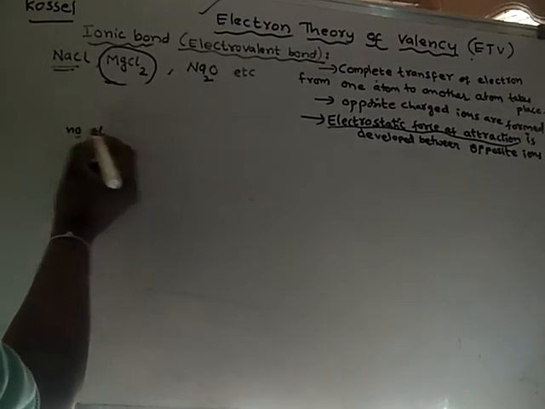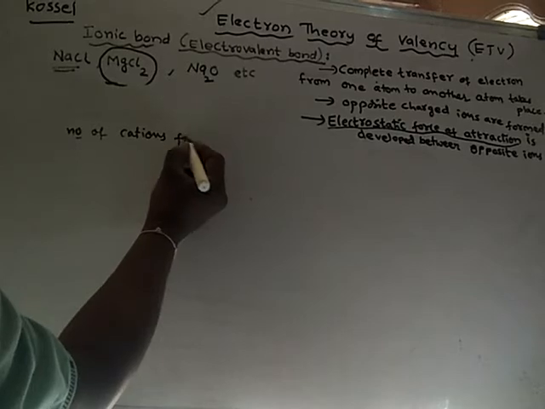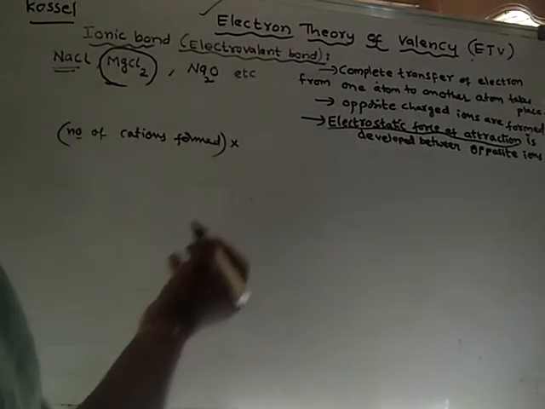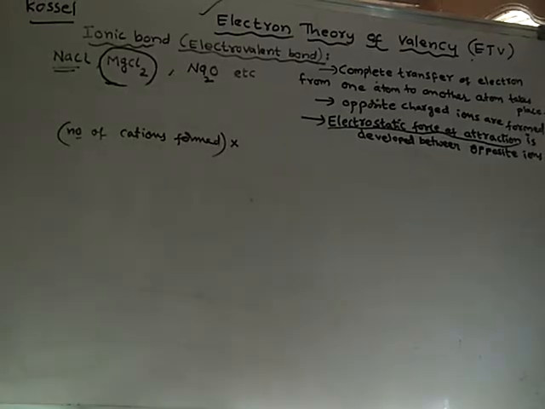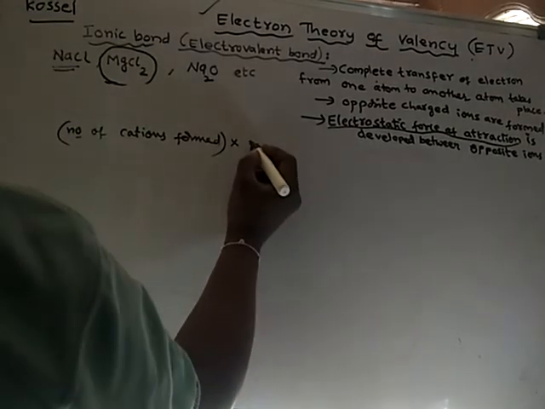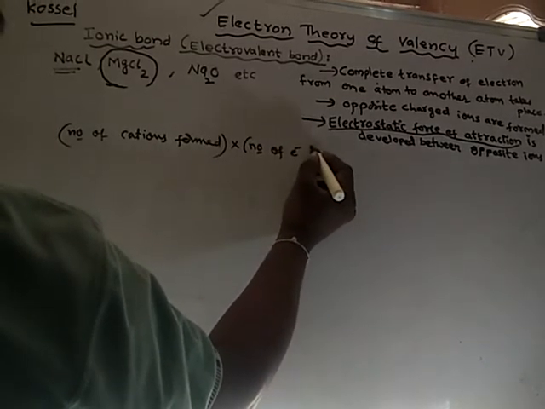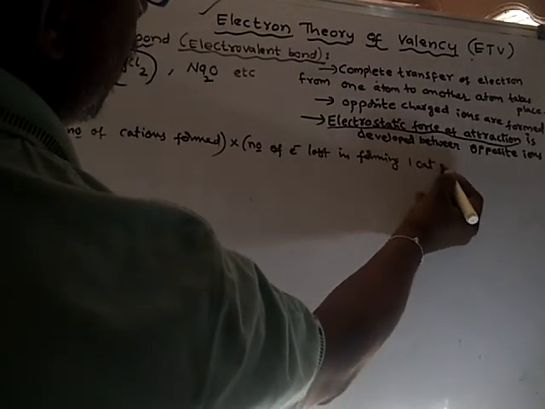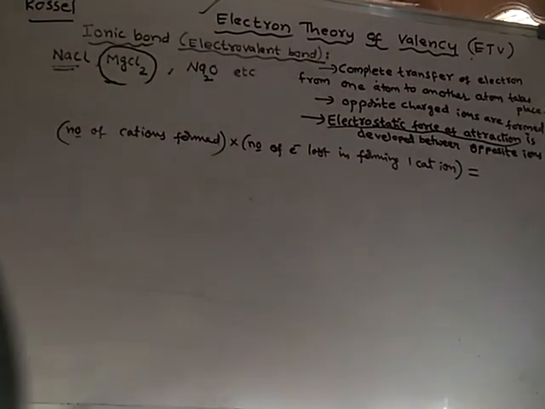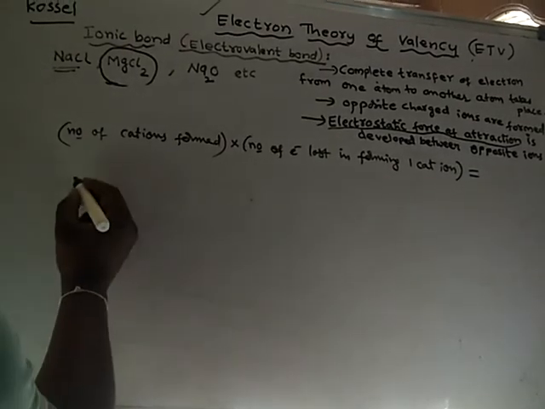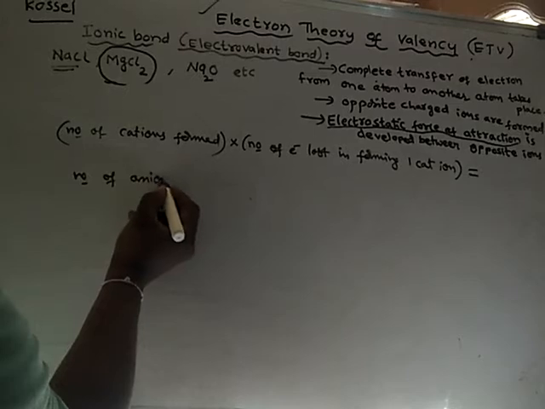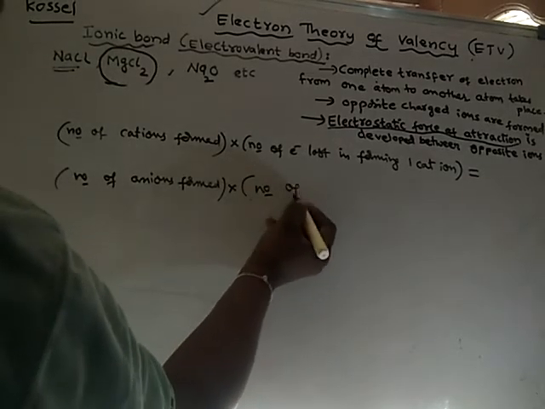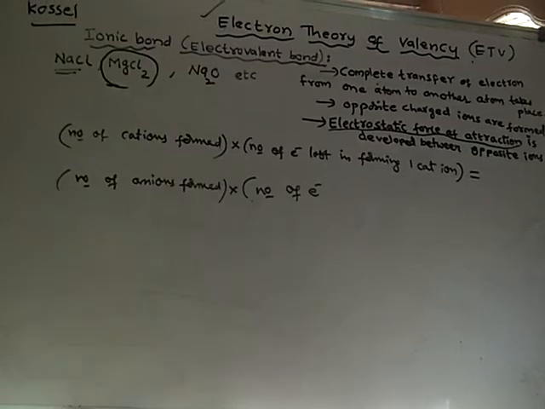Number of cations formed into number of electrons lost in forming one cation is equal to number of anions formed into number of electrons gained in forming one anion.